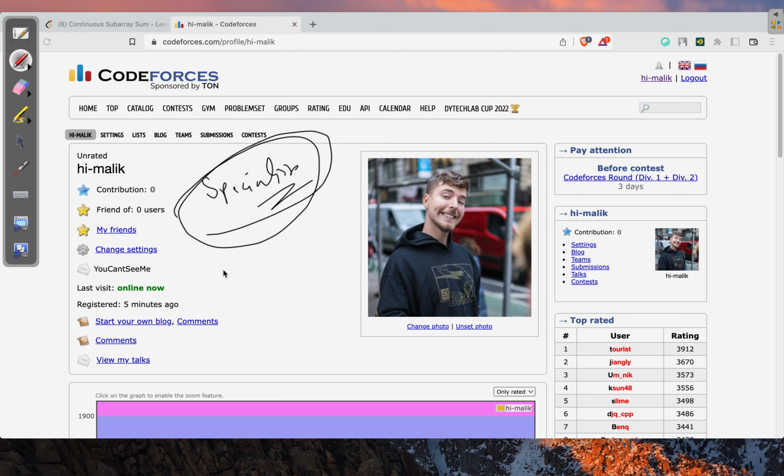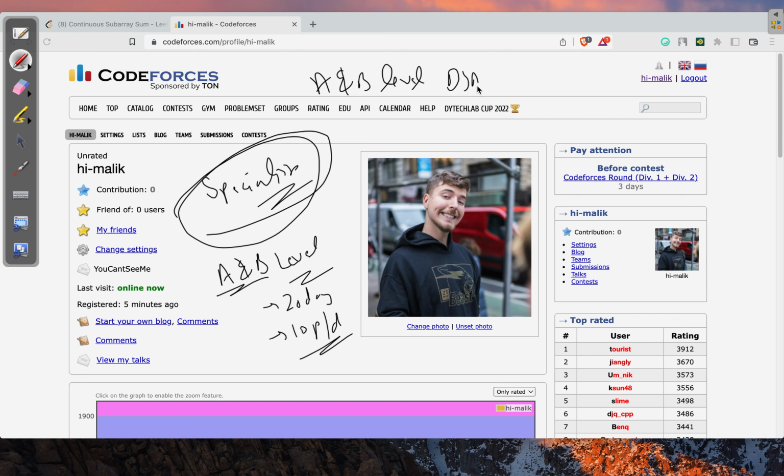We're going to solve only A and B level problems for the next 20 days, around 10 problems per day. A and B level problems don't require that much DSA. It doesn't require DSA, it's just simple, general math problems.